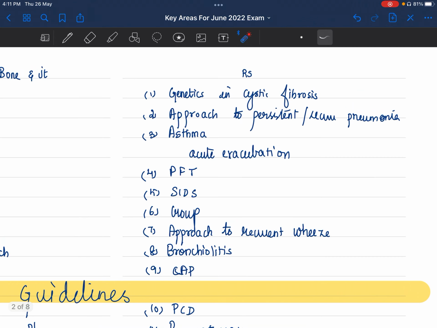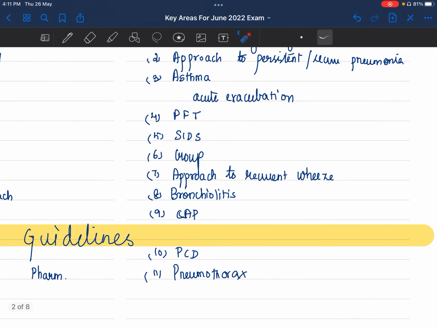Then respiratory wise, approach to all your different symptoms. They can ask you stridor, they can ask you pneumonia, they can ask you wheeze. Okay, so basically you should know approach. Genetics and cystic fibrosis, you should know. Asthma, acute exacerbation, pulmonary function test. This is something they are very fond of and they keep alternating almost every alternate year. Okay, so read that. Sudden infant death syndrome, because recently they have discovered this butyryl cholinesterase, which is associated with SIDS. I think it's butyryl cholinesterase, yeah. So they can ask that.